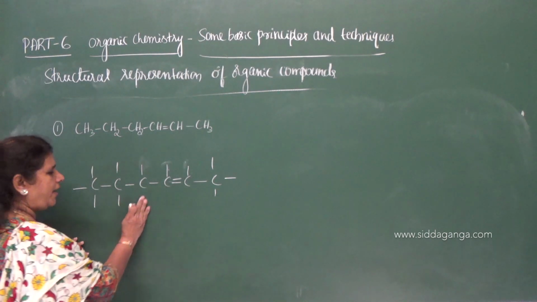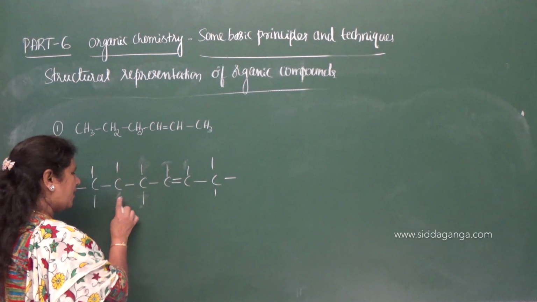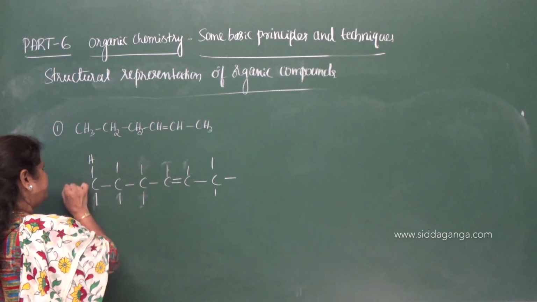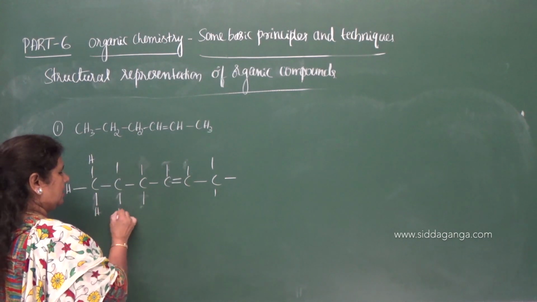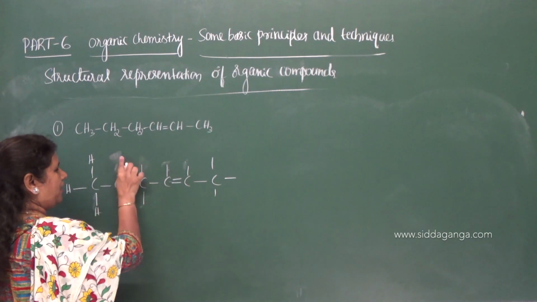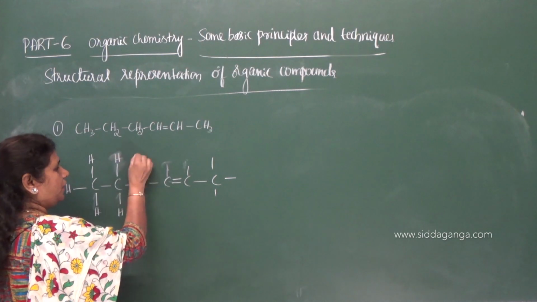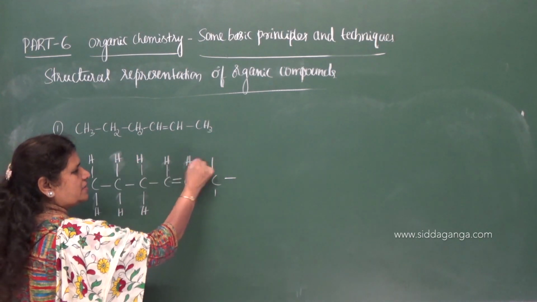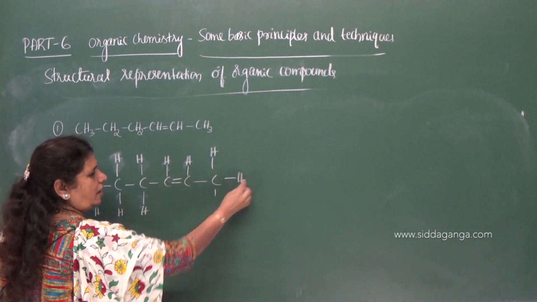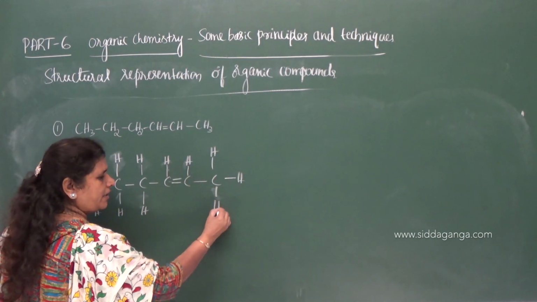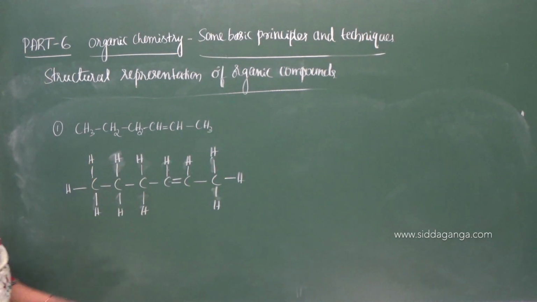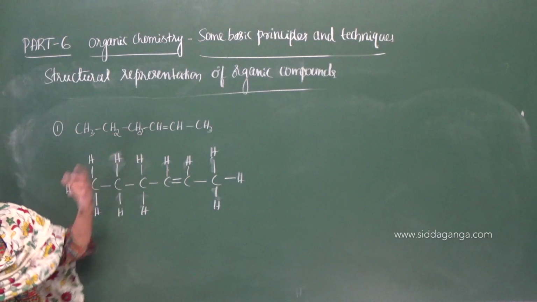Now write the complete formula of the compound. The hydrogens should satisfy the tetravalency, which you have to remember in all the compounds. It should satisfy the tetravalency of the carbon, so the carbon must get 4 bonds around it. So this is the complete formula of this compound.